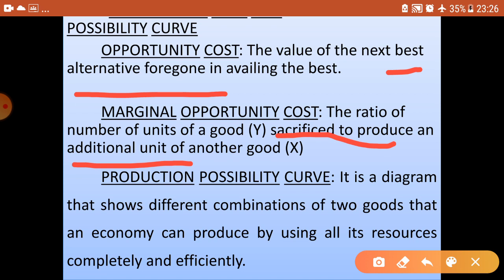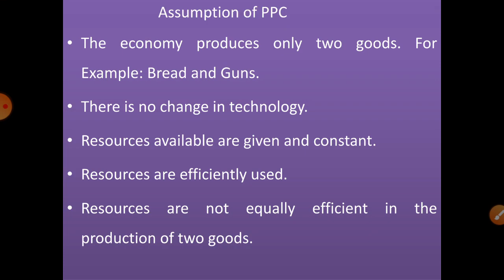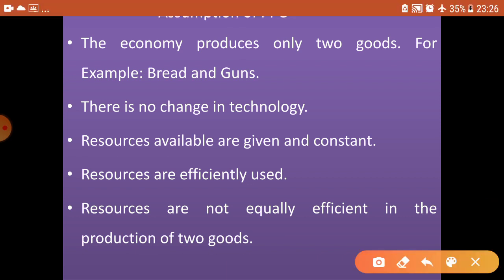Next we are going to see the production possibility curve. The production possibility curve is a diagram which shows a combination of two goods that is produced in an economy by using the resources fully and efficiently. Now let's see what the assumptions of a PPC are. Here we already know that PPC is a combination of two goods. That means the economy produces only two goods, for example bread and guns.